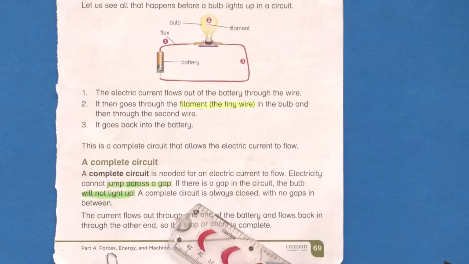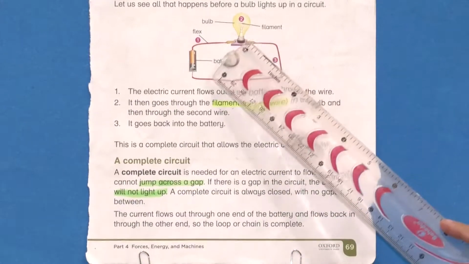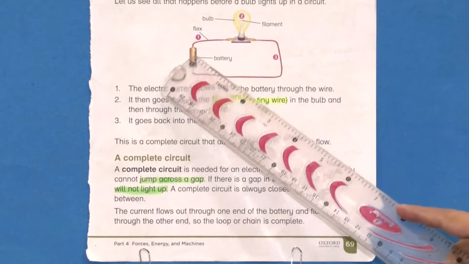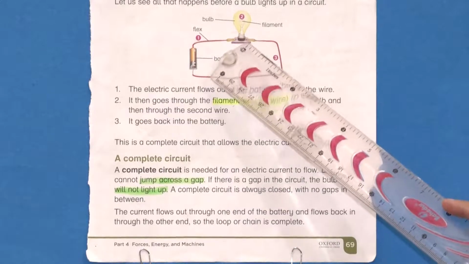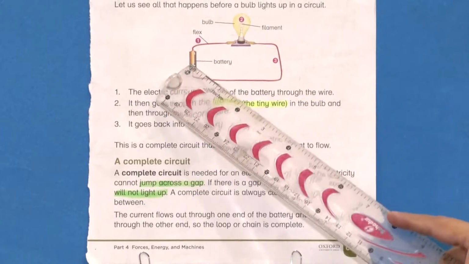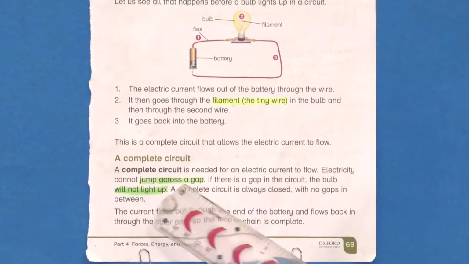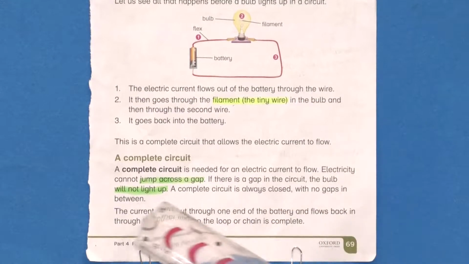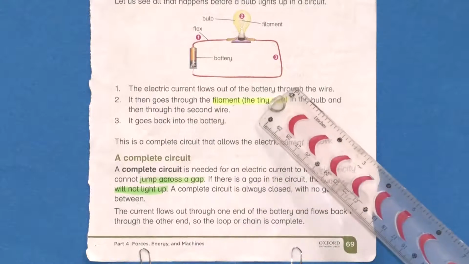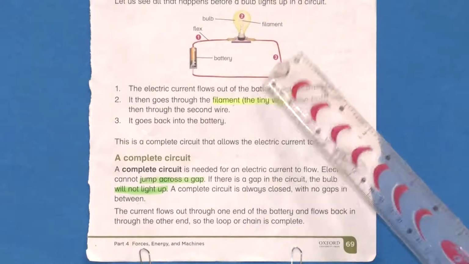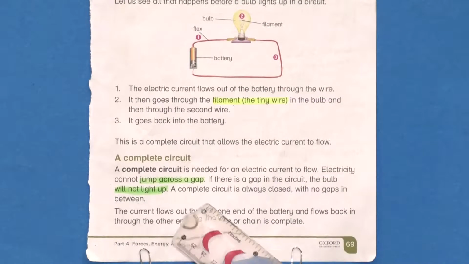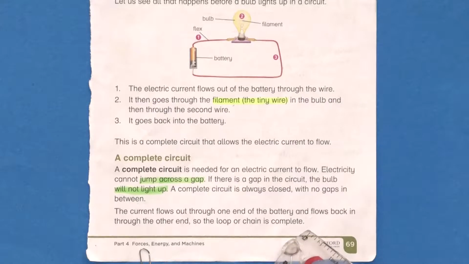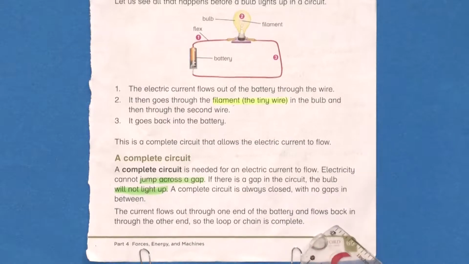A complete circuit is always closed. Closed means it is attached from one end to the other end, and the second end of the bulb to the second end of the battery. A complete circuit is always closed with no gaps in between. There must not be any gap in a complete circuit. The current flows out through one end of the battery and flows back in through the other end, so the loop or chain is completed.